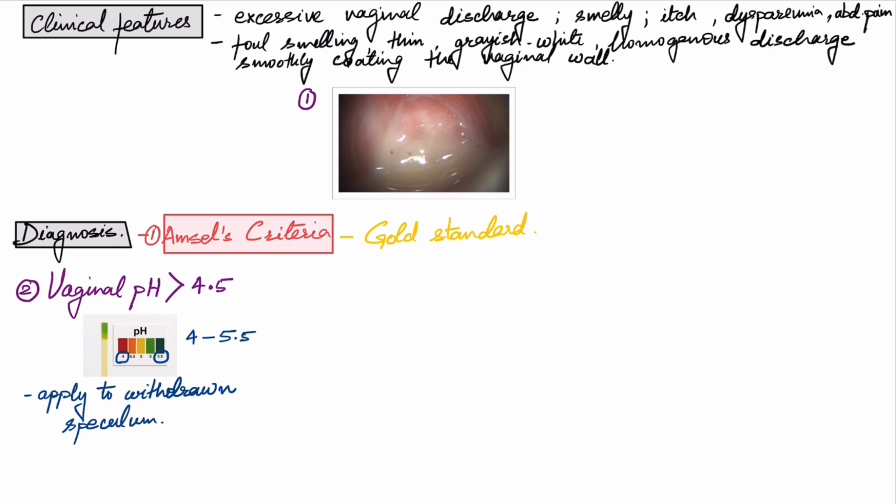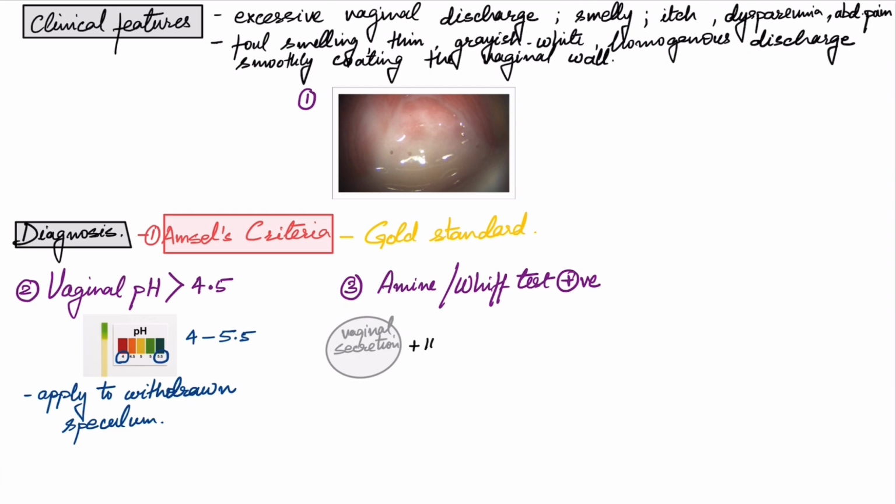The third criteria is that the amine test or whiff test should be positive. Here what we do is, in the vaginal secretion we add 10% KOH, and the smell is very distinct. It is a fishy odor. The reason behind this fishy odor is that vaginal secretion contains vaginal epithelium which is shed regularly.